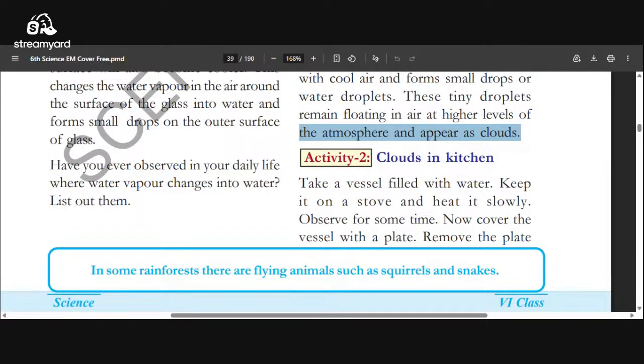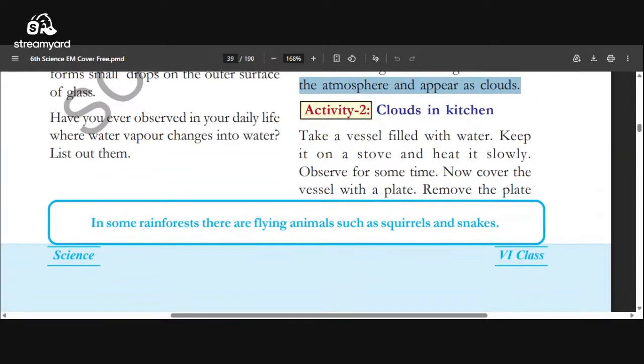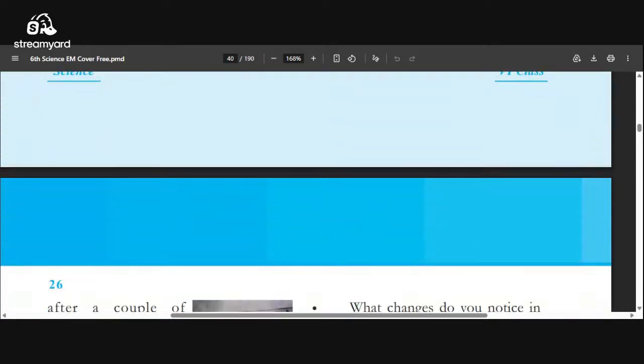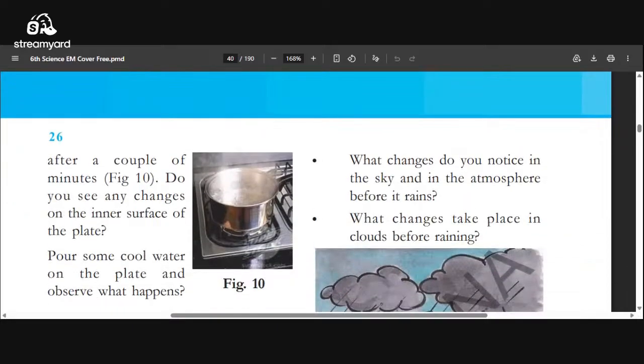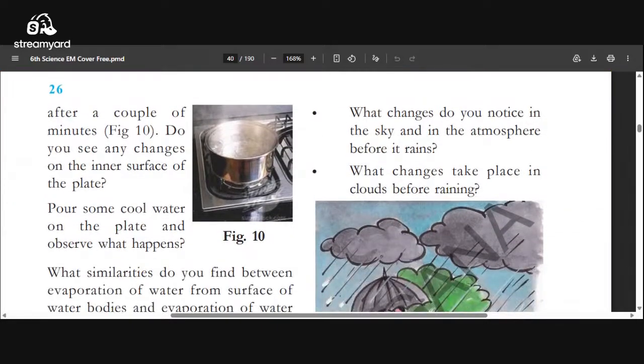Clouds in the kitchen. We already discussed this. What are clouds in the kitchen? When your mother is going to prepare rice or something, she boils it. In that container, the water gets heat and changes into water vapor. It reaches the top level. If we use a lid, that water vapor is stuck under the lid. If we remove that lid with a cloth, and apply ice on the top side or pour cold water, then automatically what happens?